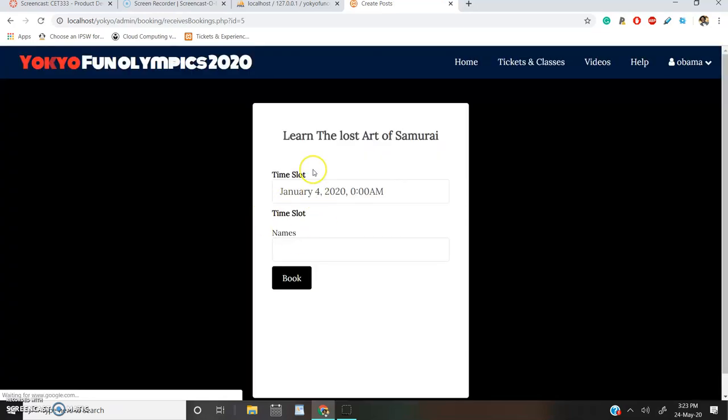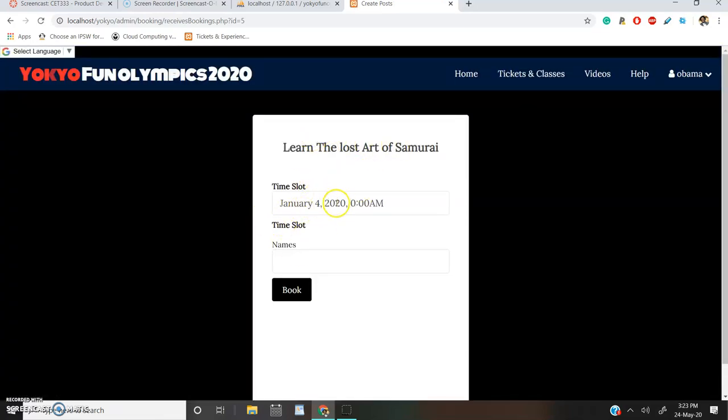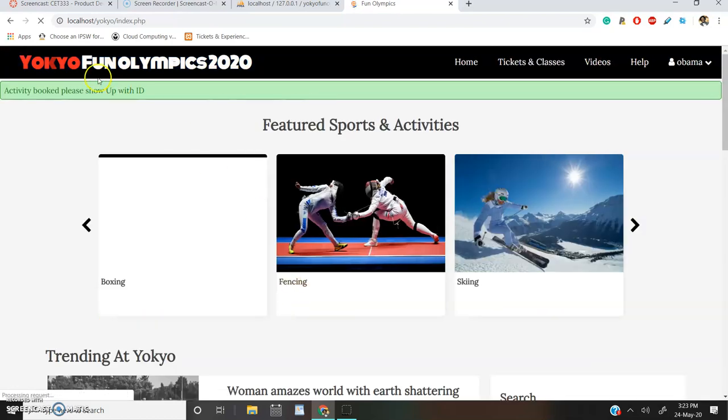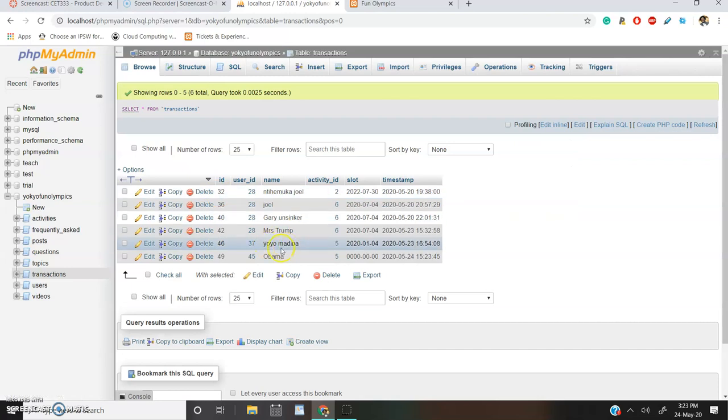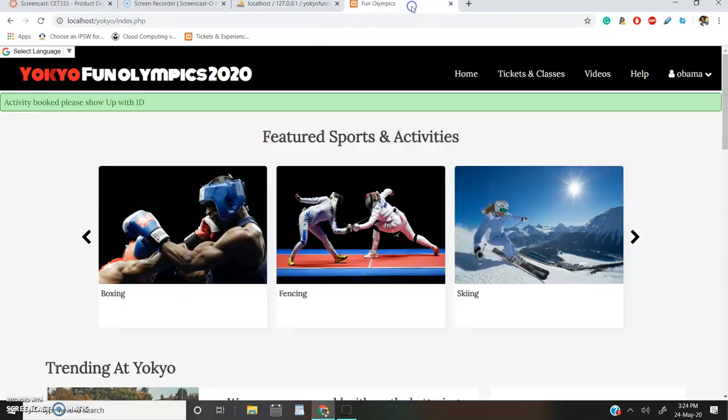Let's book the samurai ticket. And you can see that the samurai class is happening January 4th, 2020 at 0 hours. Let's put our name in it, Obama. When you book an activity, please show up with your ID. So when we go to the transactions table, which is where our bookings happen, we can see that Obama booked activity number 5, which is the Lost Art of Samurai.